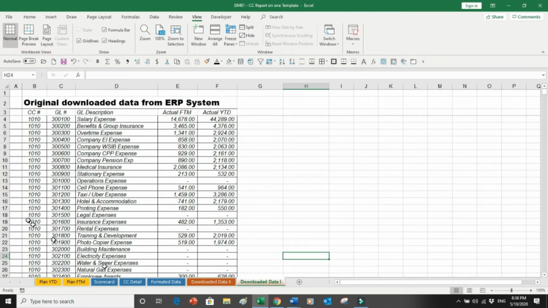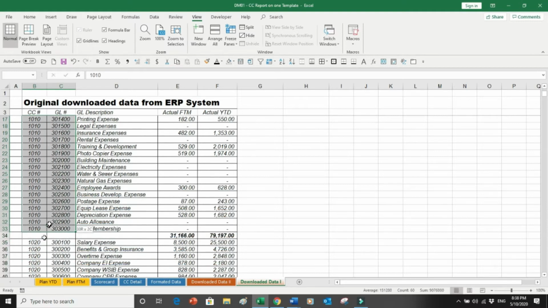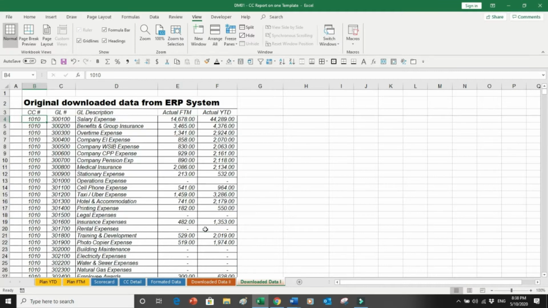Let's say this is cost center 1, which is 1010, and these are all the expenses. The system shows the GL number, then the monthly numbers of these expenses, and the actual YTD, or cumulative, numbers. For example, if it is a March number, this is only for the month of March, and this is from January to March. So this is for the month, and YTD means cumulative numbers.